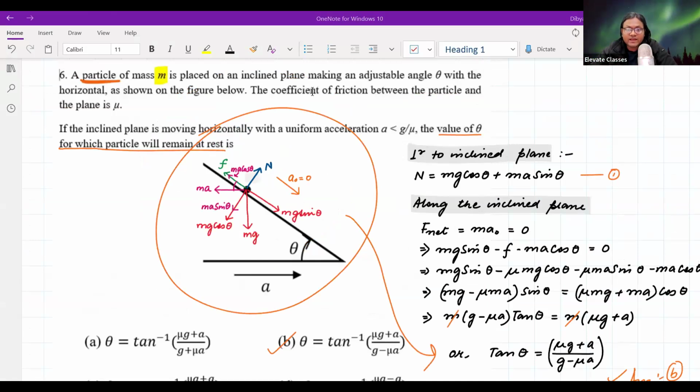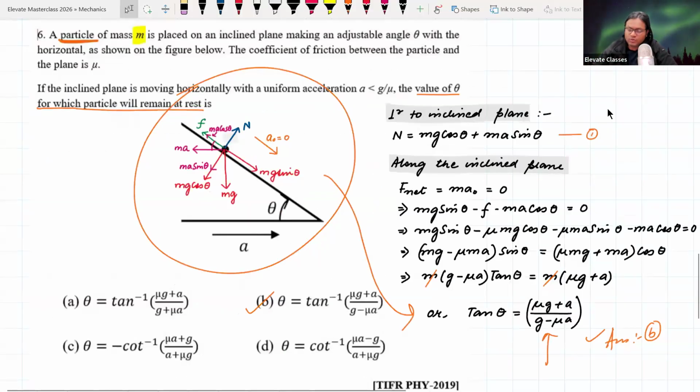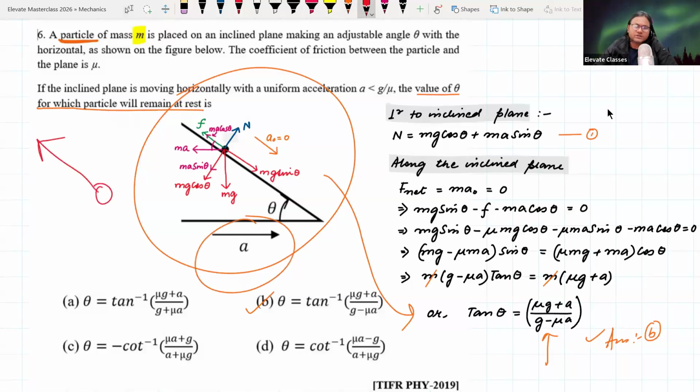So what is the significance of a less than g upon mu here? Mathematically speaking, the denominator is and should be positive, but is there any physically intuitive reason? Of course, you want it to be positive, right? You don't want this to go to zero. The physically intuitive reason is what I mentioned earlier. If the acceleration becomes too large, what will happen? The object will start moving upwards. That is the physically intuitive thing here.